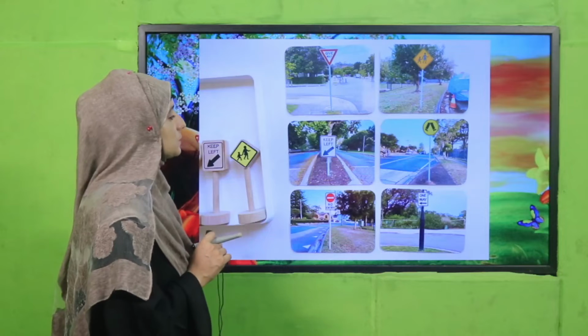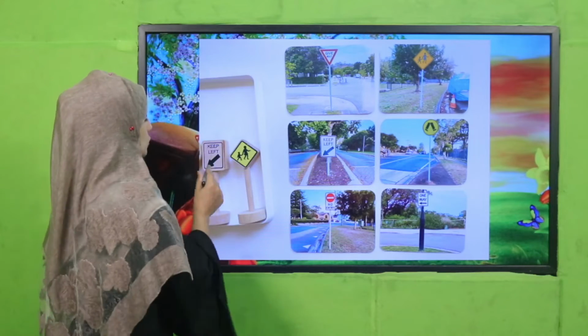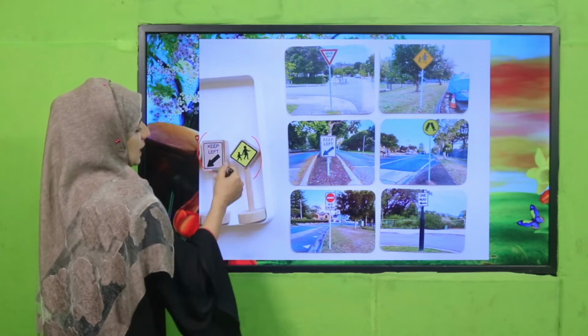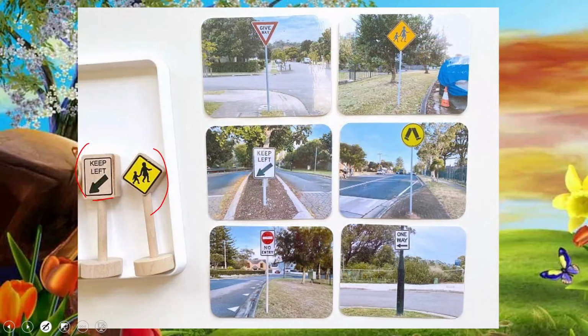Good. So see next. These are the road symbols, and mostly they say things like give way, keep left, where you have to walk or where you have to drive, no entry allowed, one way.